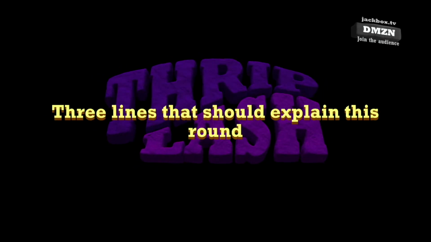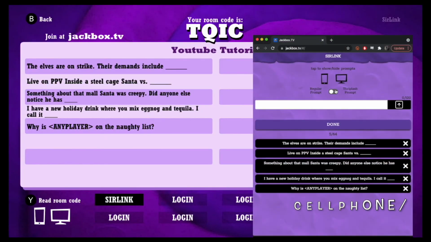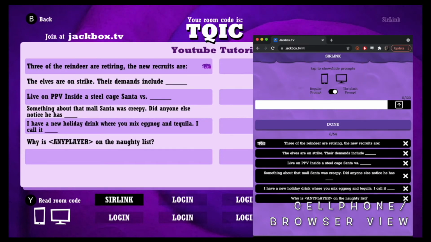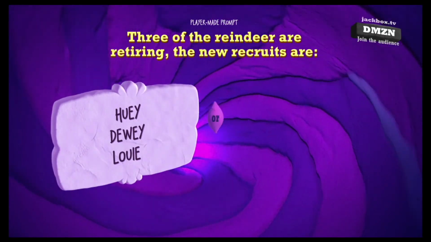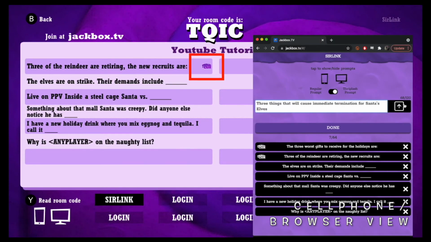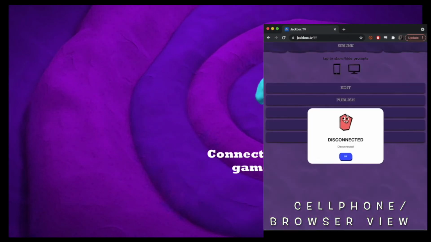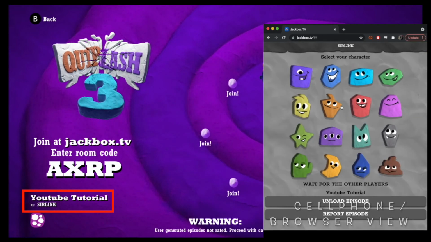A Thriplash prompt is a question that will require 3 answers, so we can use these holiday prompts as examples. Thriplash questions in Quiplash 3 are also different as you go head to head rather than everyone sharing the same prompt. When making a Quiplash 3 episode, you can easily switch between regular and Thriplash prompts, and here's the icon here so you can tell that this was input to be a question that requires 3 answers. And to play the game, you will be prompted to leave, and then you rejoin using a new room code, and you can see that this is the custom game because the name and creator are on the side here.